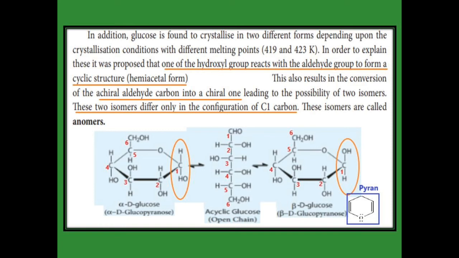Alpha D glucose: what does alpha D glucose mean? On the first carbon, the OH group is present at the bottom, and that is called alpha. And on the right-hand side is beta D glucose. Why is it called beta? Because in the configuration of the first carbon, the OH group is present at the top. That is called beta D glucose.